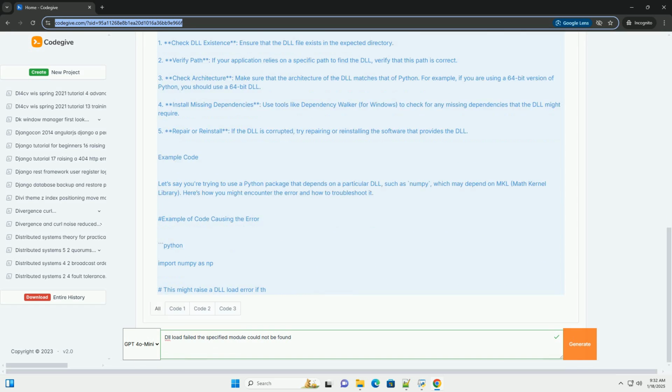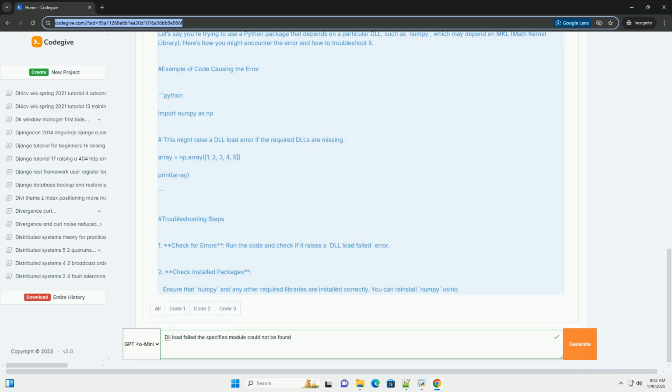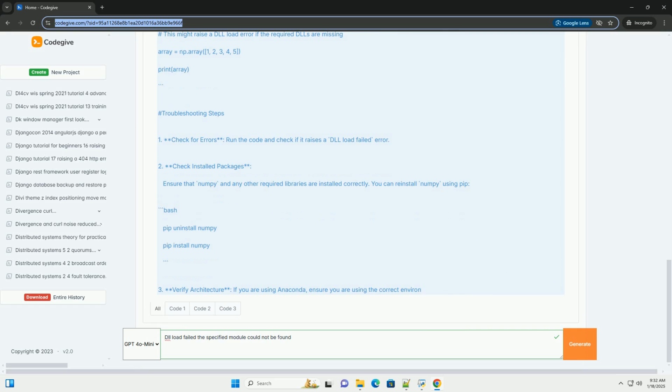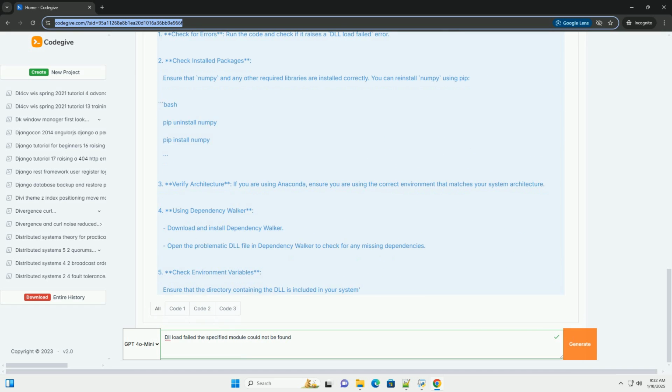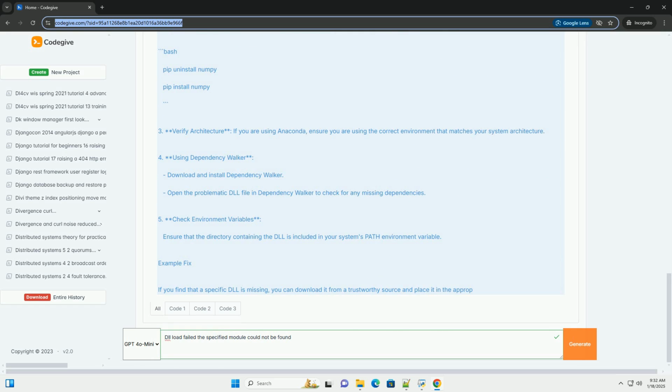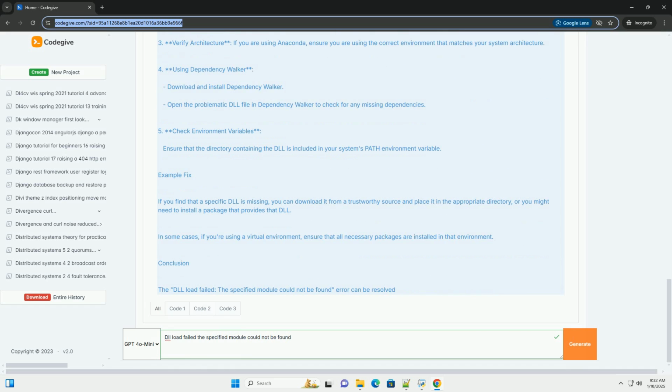Understanding the error. DLLs are files that contain code and data that can be used by multiple programs simultaneously. When a program tries to load a DLL and encounters issues, it may raise the DLL load failed error. Here are some common causes.